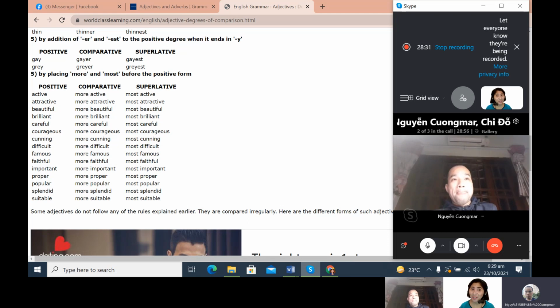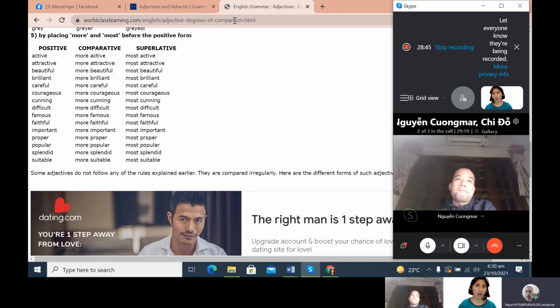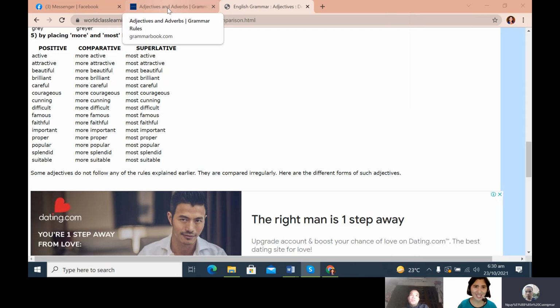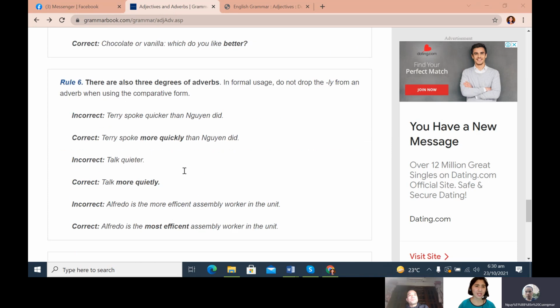Do you see now the difference? When you want to use these words in a sentence, you have to pair them with more and most. Okay, so do you understand now about adjectives? Yeah, clear. Okay, let's move on to rule number 6 now.